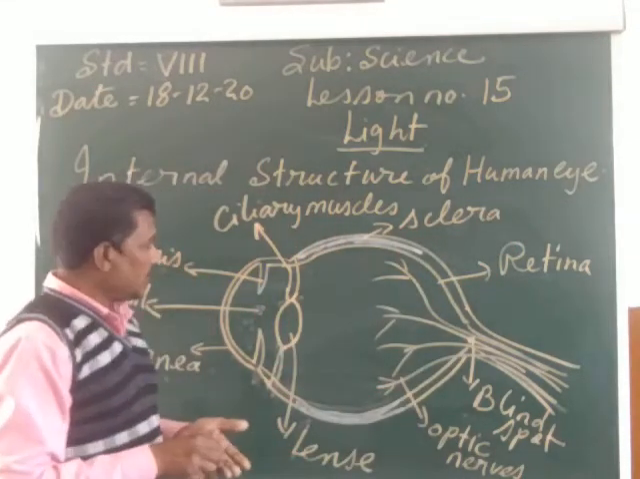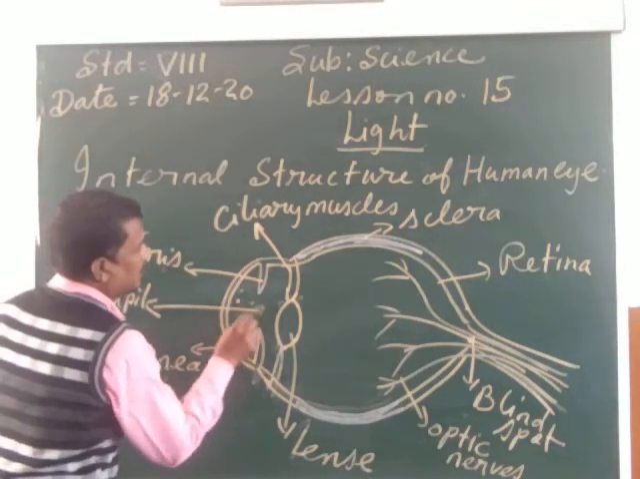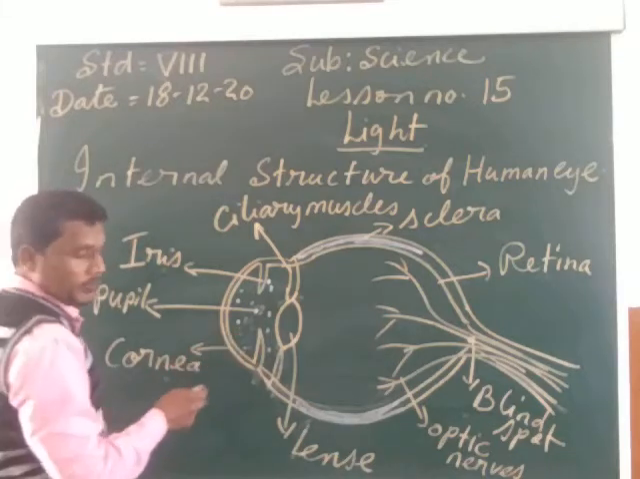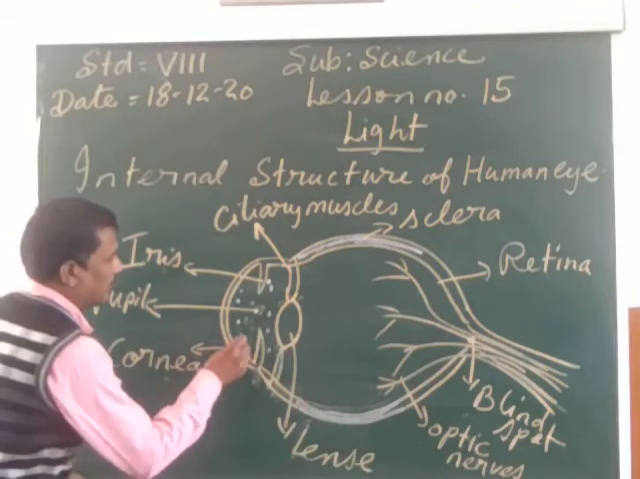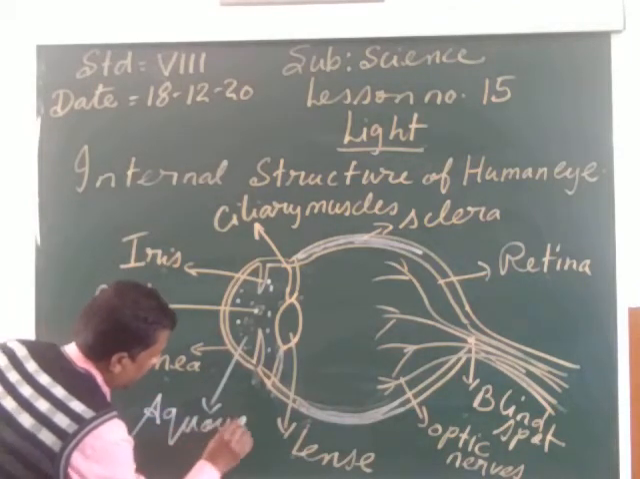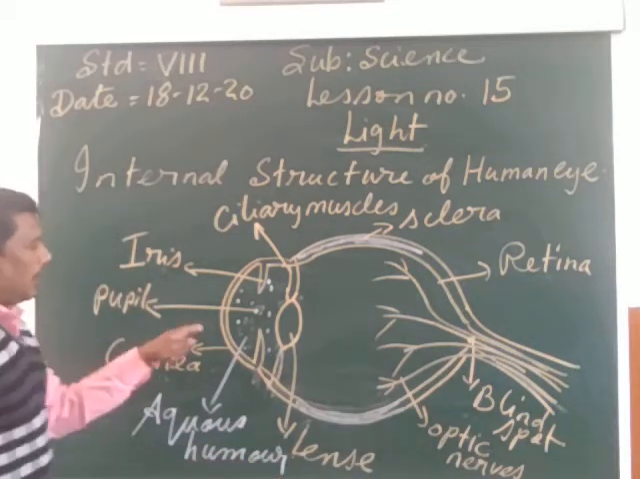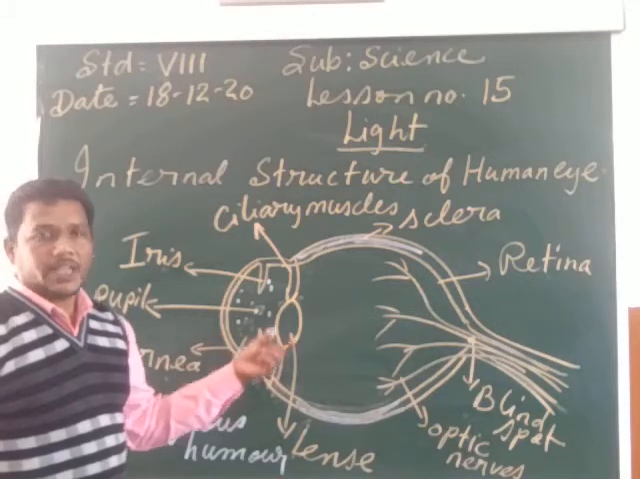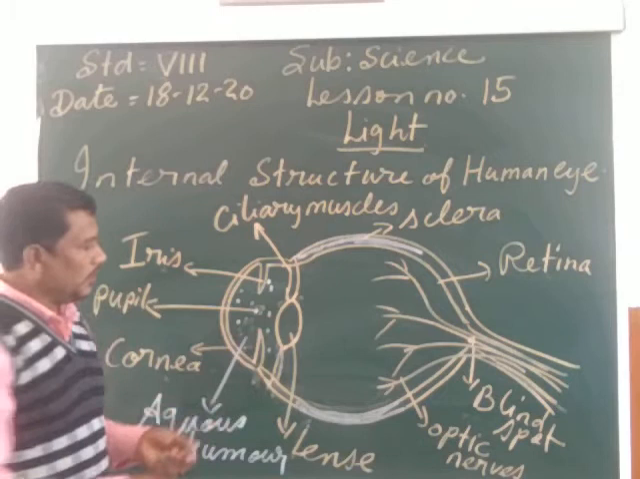Now my child, after the cornea there is one special type of liquid filled in the eye. It is called the aqueous humor. A-Q-U-E-O-U-S, aqueous humor, H-U-M-O-U-R. After the cornea, a gel-like or water-like material is filled in the eye. It is called the aqueous humor.